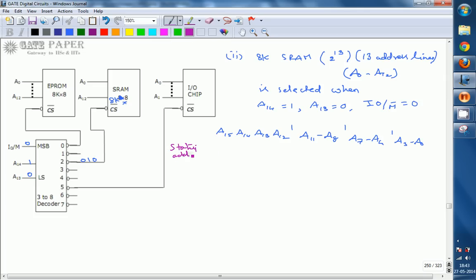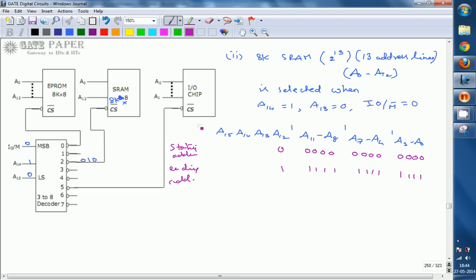Whenever it is selected it requires 13 address lines, A0 to A12. The starting address is all zeros, the zeroth location. The ending address location is all ones. This is the ending address location for the 8K memory.